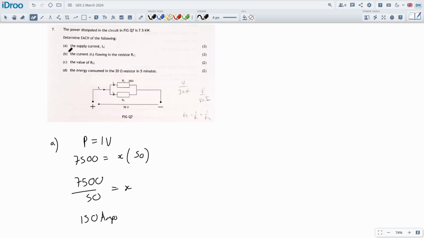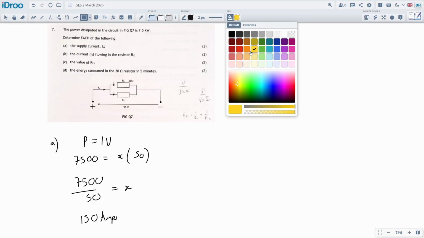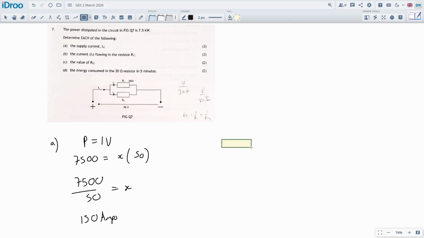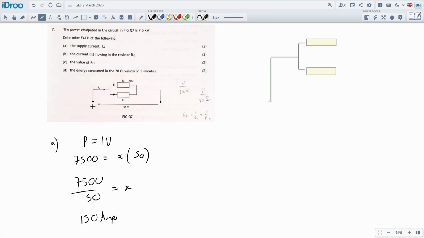All right, well, then the current flowing through the R1 resistor. So I should probably draw a diagram and start using that. I didn't do that to start with. Should have kind of done it to start with, I suppose. Let's get a little diagram. This is the first thing I always do actually. I wonder if I can draw it up here. Two resistors in parallel with each other and being supplied from a 50 volt supply. Like this.